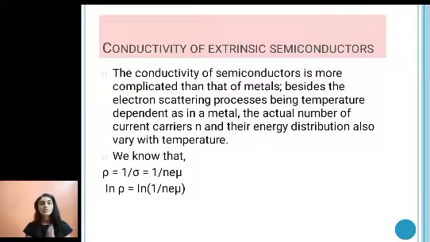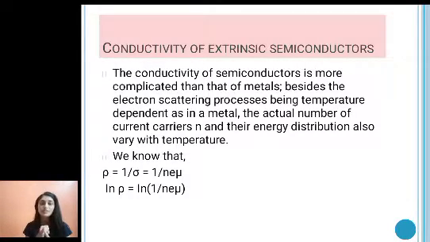Today's topic is conductivity of extrinsic semiconductors. So we know that the conductivity of semiconductors is more complicated than that of the metals, because besides the electron scattering process being temperature dependent as in the case of metal, in case of semiconductors, the actual number of charge carriers and their energy distribution is also temperature dependent.